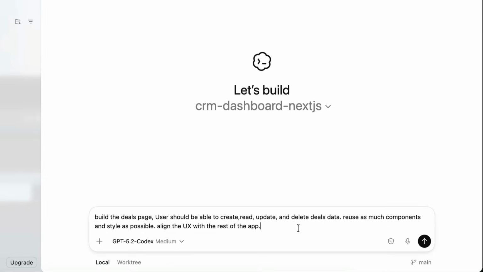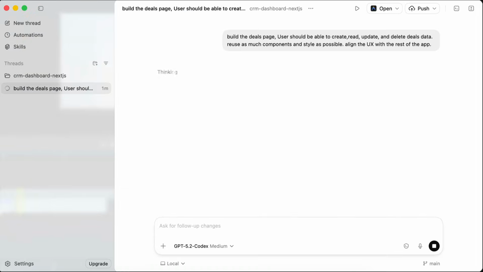Okay, so back in Codex, I will ask it to build the deals page. Users should be able to create, read, update, and delete deals data, reuse as much components and style as possible, align the UX with the rest of the app. Press enter and let Codex work on the request. It will scan existing files and then figure out the appropriate changes to the codebase.